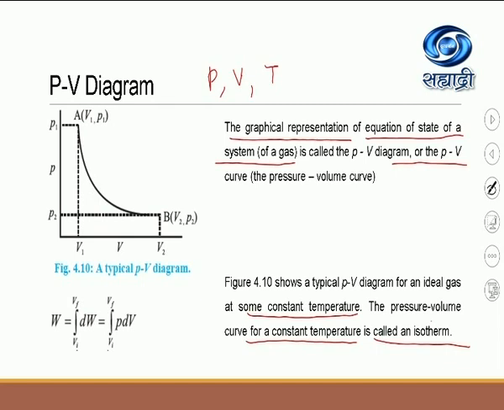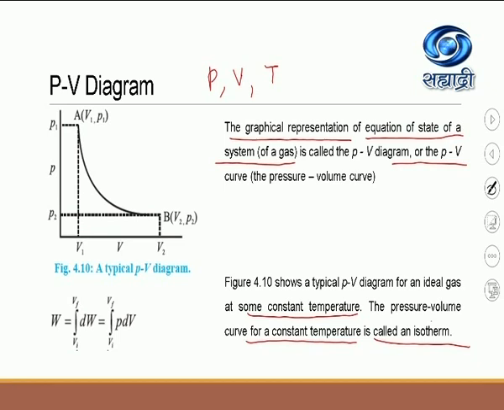Before that, let us talk about the formula for work done. So what is the total work done, when the gas gets expanded or when the gas gets compressed? Work done is equal to the integral of dW, and have you understood the limits of integration? Limits of integration are nothing but the boundary conditions which we are using. For example, suppose before the gas gets expanded, its initial volume is VI. And after the gas has expanded, the final volume of the gas will be VF.